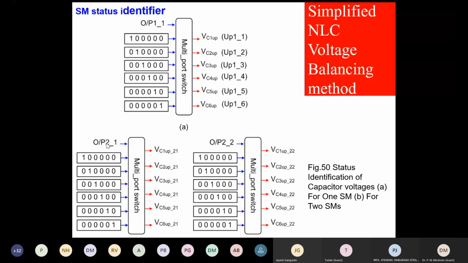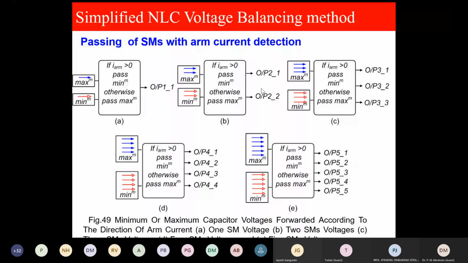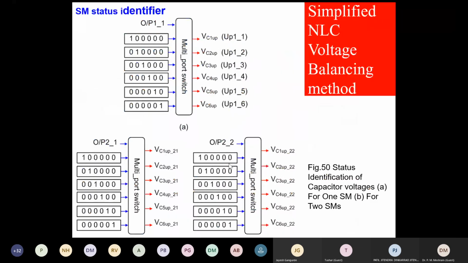If it is 3, third capacitor voltage, I will have to pass by this. Similarly, at this output, now I am sure all these outputs are first submodule capacitor voltage, second submodule capacitor voltage, third submodule capacitor voltage, fourth submodule, 5 and 6. Here I am not sure whether I have the first, second, third, fourth, fifth or sixth. Similarly, I have to do for this also. I will have to pass. If this is 1, I need 1. If this is 2, I am sure I will need here 2. I will make sure of 2 by this. If this is 3, by this method, it will come to 3.